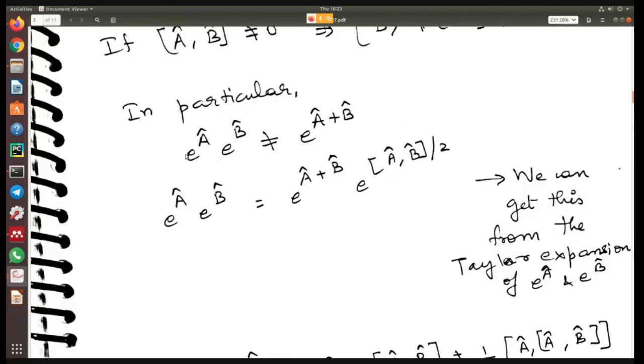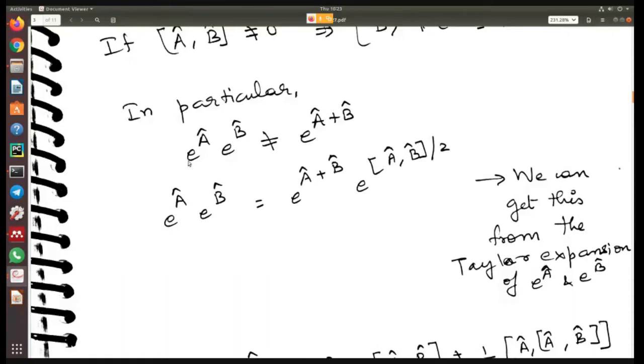Then second, if you have e power A into e power B, because A and B are operators, we cannot simply use the general algebraic rules here. We cannot say that e power A into e power B is equal to e power A plus B. No, that is not true. So what is it equal to then? e power A into e power B is equal to e power A plus B into e power half of the commutator of A and B. This is the rule.